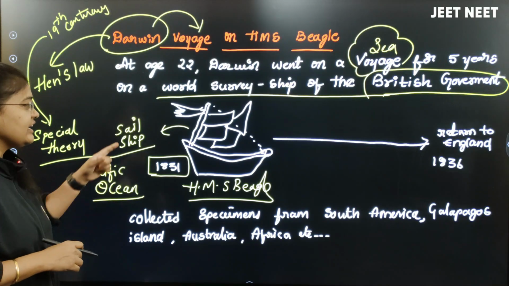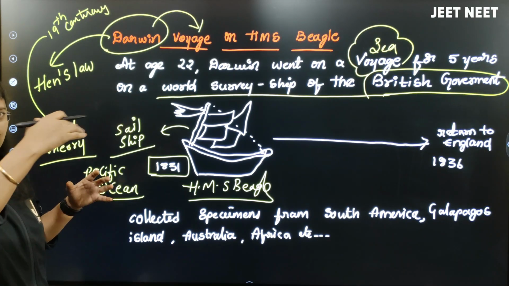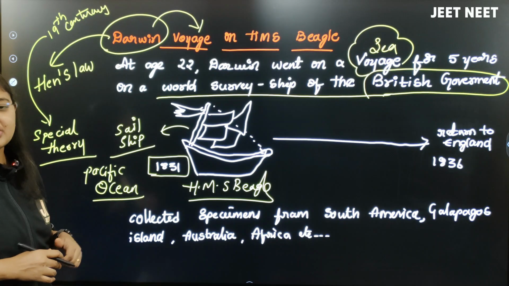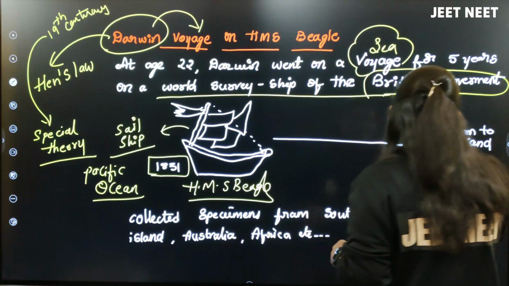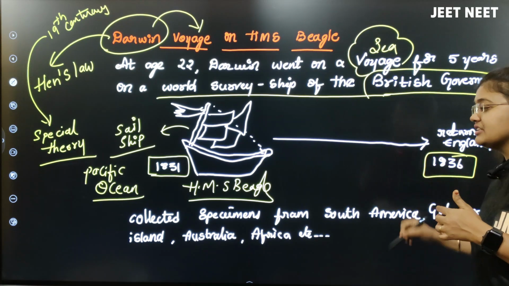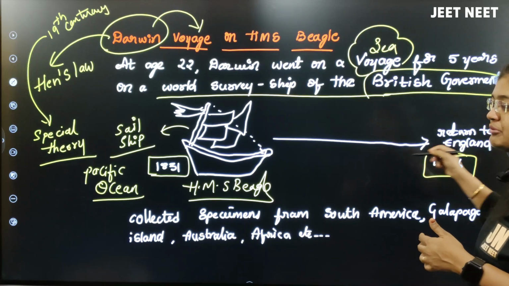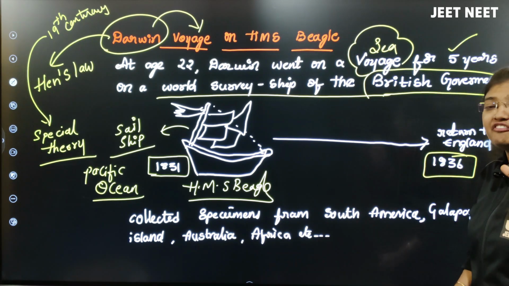It was moving through the Pacific Ocean. It is a type of sail ship. A sail ship is a ship which moves according to the wind. So he started his journey in 1831, and he completed it in which year? 1836. He returned to England in 1836. So what is the duration? He started in 1831 and returned in 1836, so the duration is 5 years.